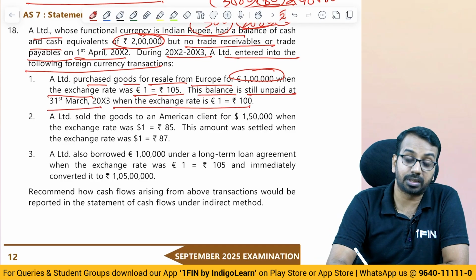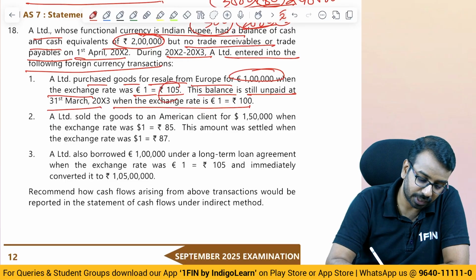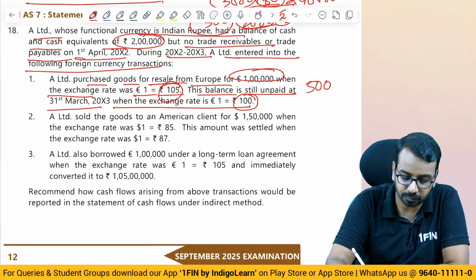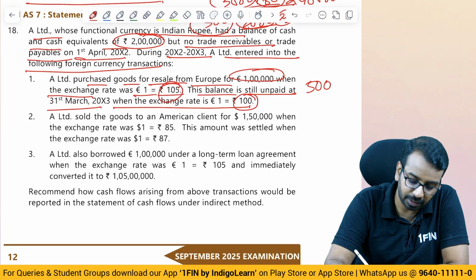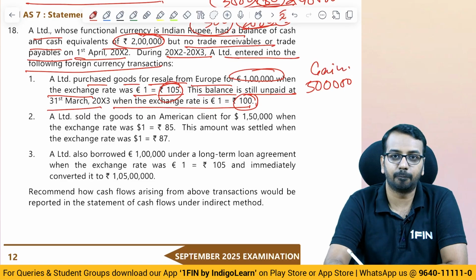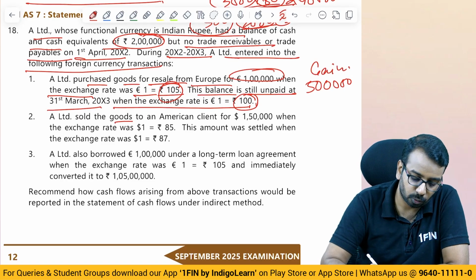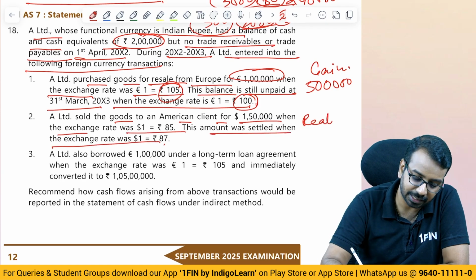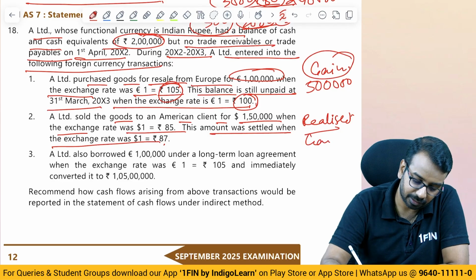So what happened? You purchase at 105. Expense is booked at 105. Closing balance is 100. So there is a gain of 5. Right? 5 rupee is the gain into 1 lakh is 5 lakh. This is the exchange gain. Then A Limited sold goods to an American client for 150 when the exchange rate was 85. Amount was settled when the exchange rate was 87. Here it is realized. This is unrealized.